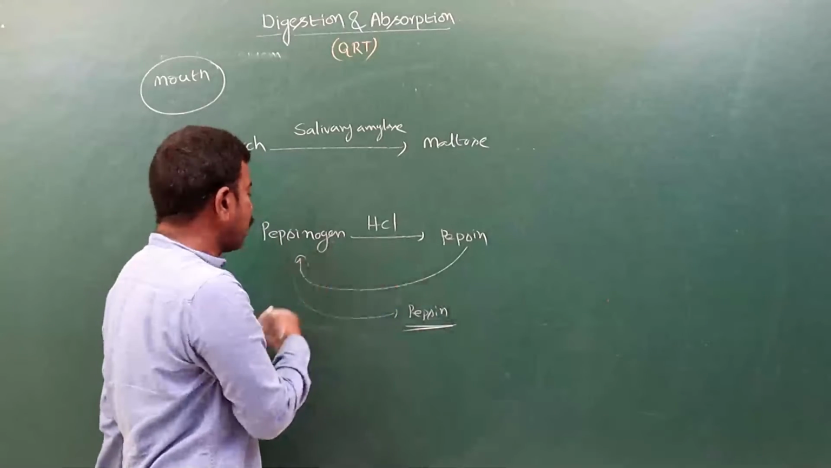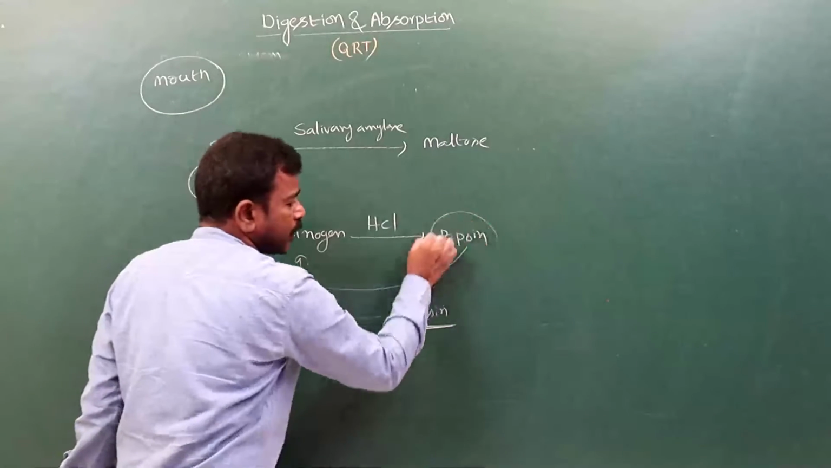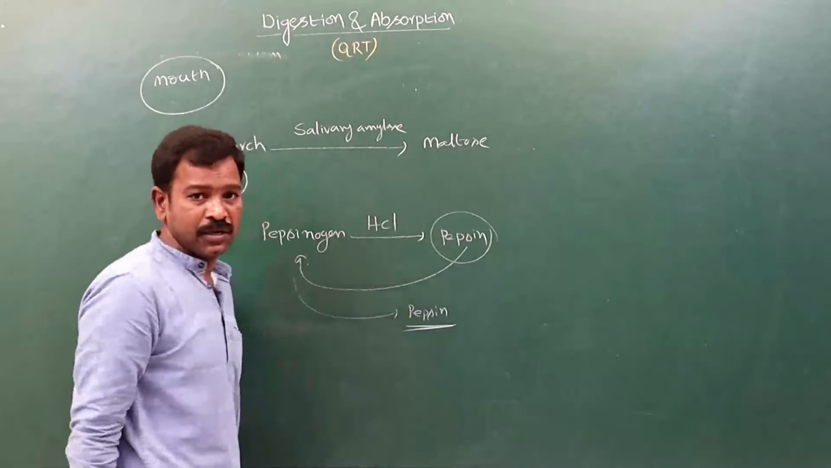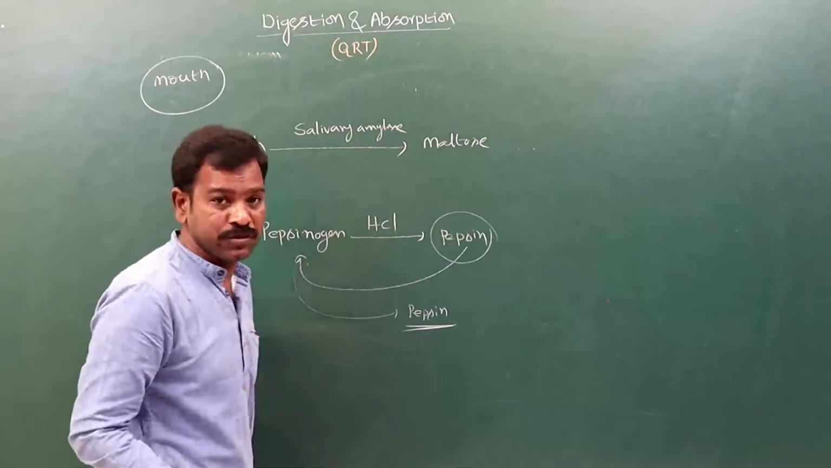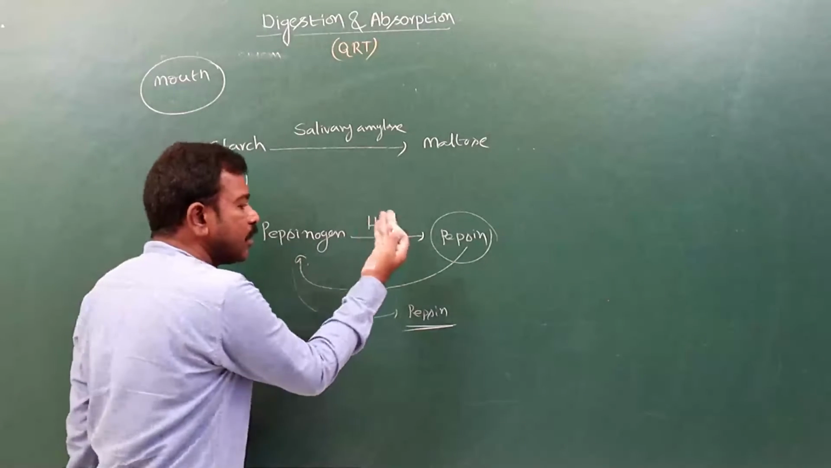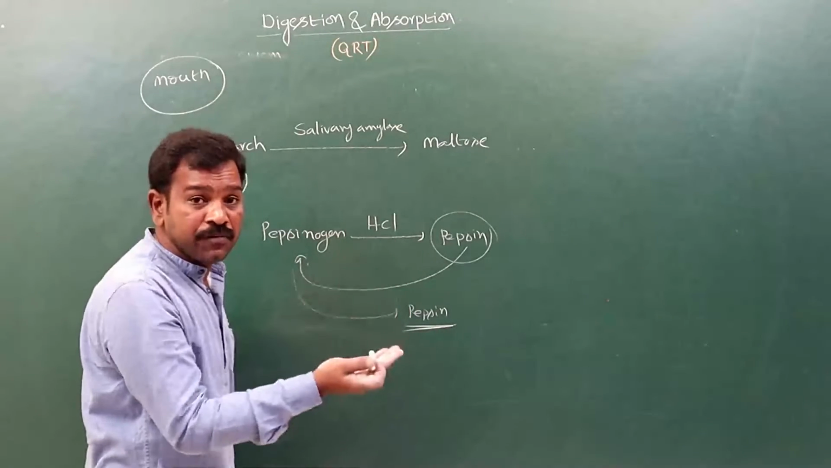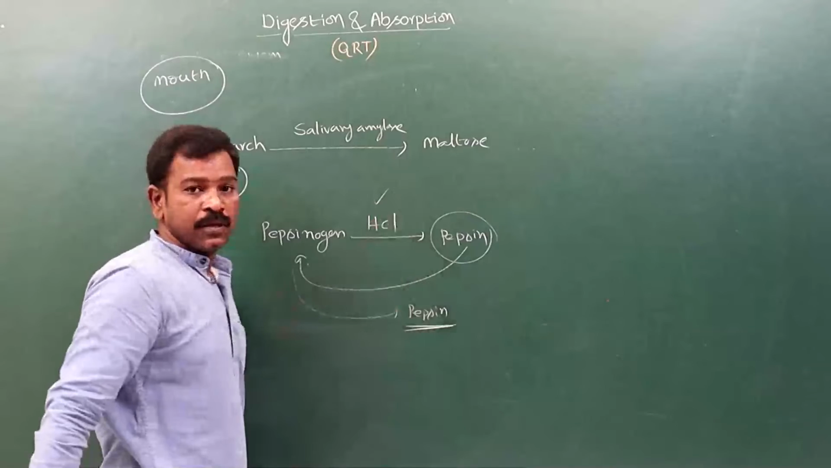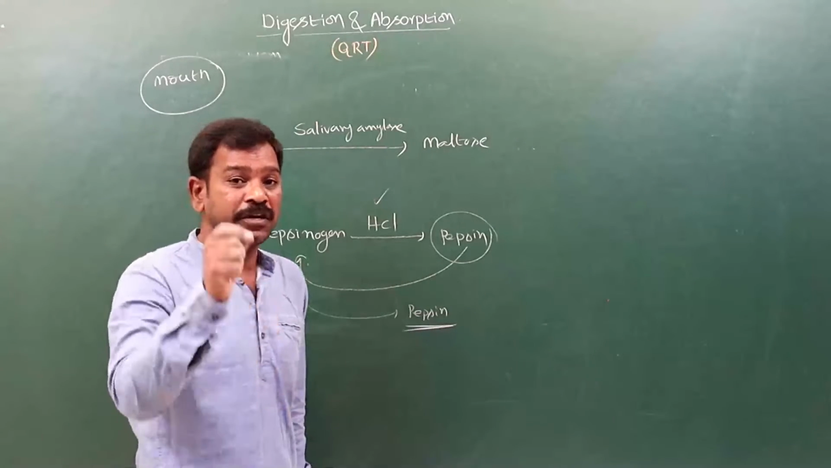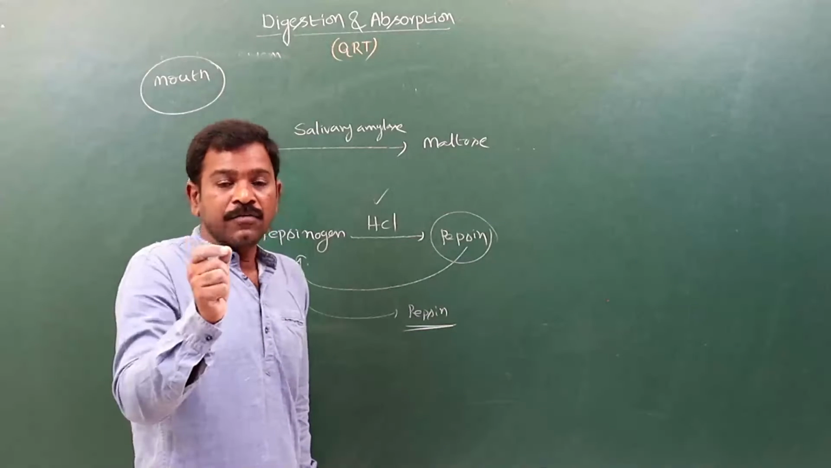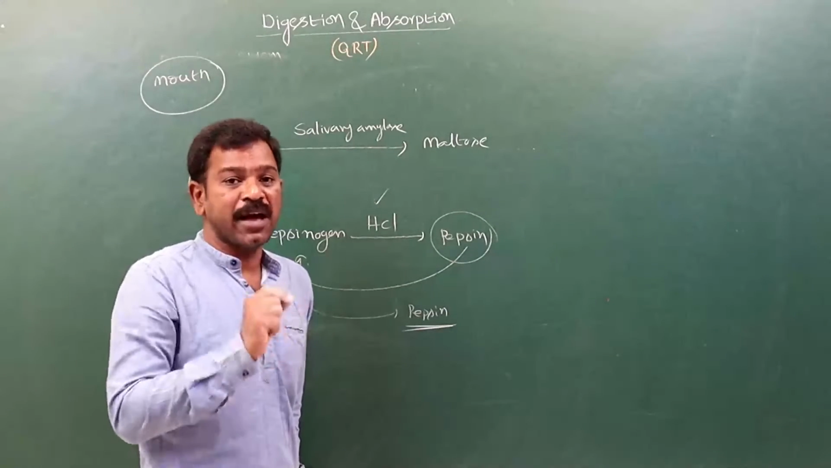And here, along with pepsin, prorenin is also there. Pepsin acts on the proteins and forms proteoses and peptones. Next, prorenin is converted into renin with the help of HCl. Then renin acts on milk protein. What is the milk protein? Casein. Renin acts on casein, and casein is converted into paracasein.